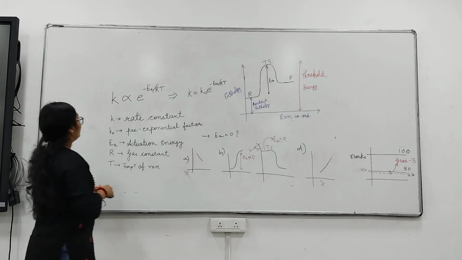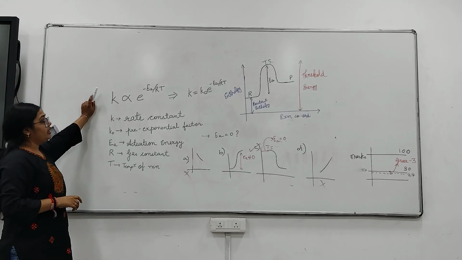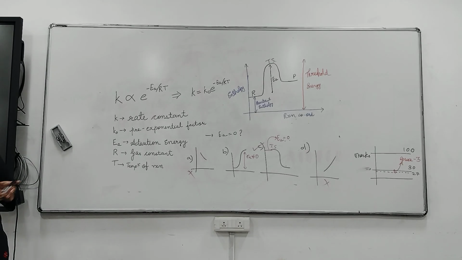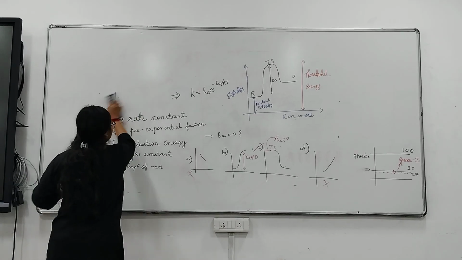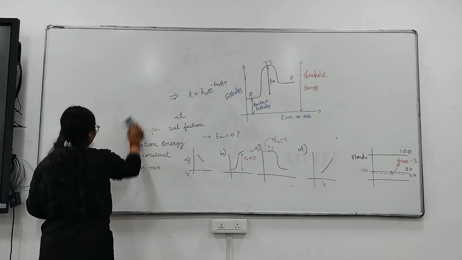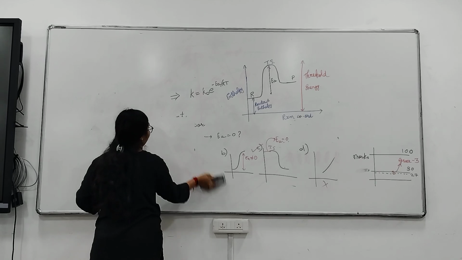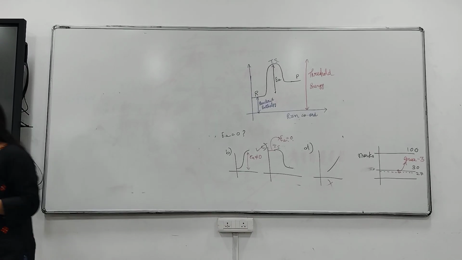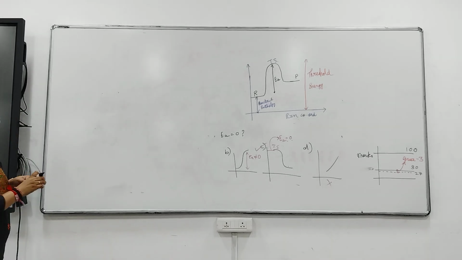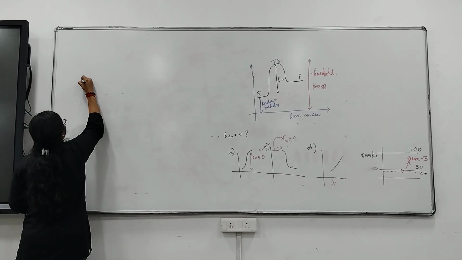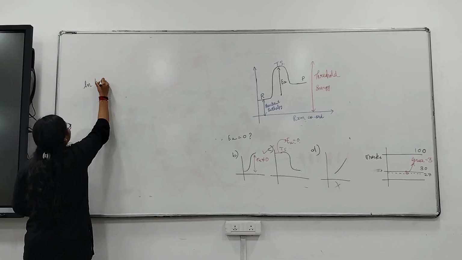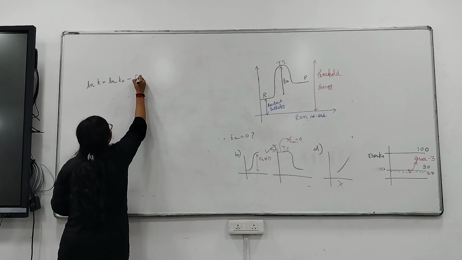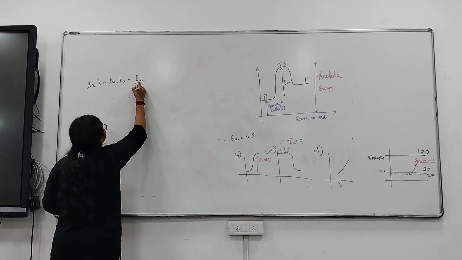Now we were talking about the Arrhenius equation. Let me write it in a traditional way by taking the logarithm on both sides. When we take the natural logarithm on both sides, we can write ln k equals ln k naught minus Ea by RT.